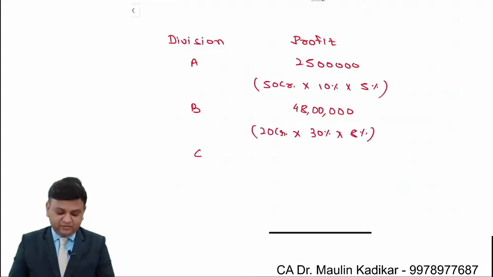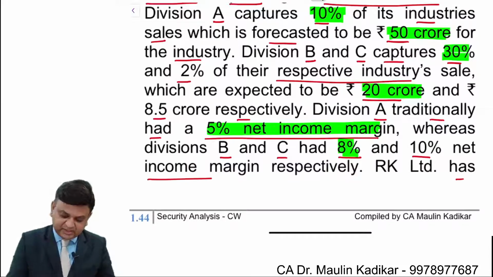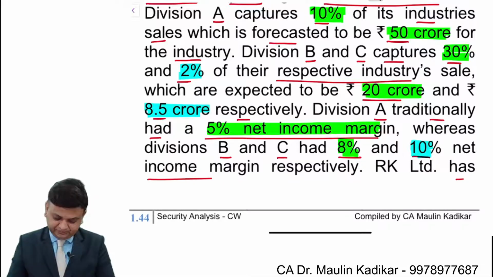Similarly for C, it will be calculated. Industry sales is provided to us as 8.5 crore. Share of C Limited is provided as 2%. And the net income margin is 10%.